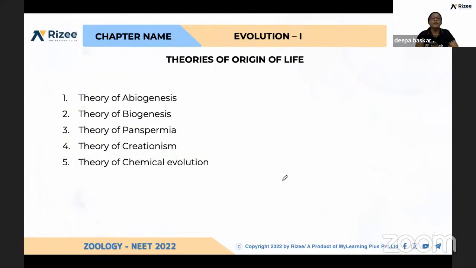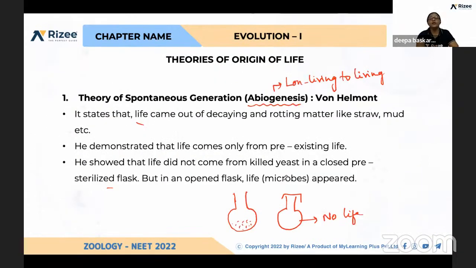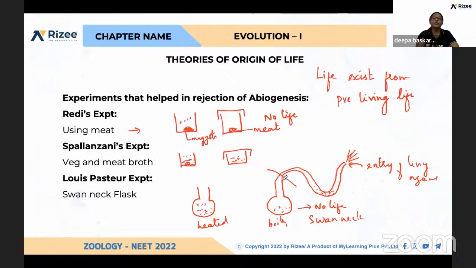After that, abiogenesis, spontaneous generation. Here they stated that from non-living things, living things have been generated, but there was no proof for that. And again, it was clearly stated that life exists only from pre-existing life.